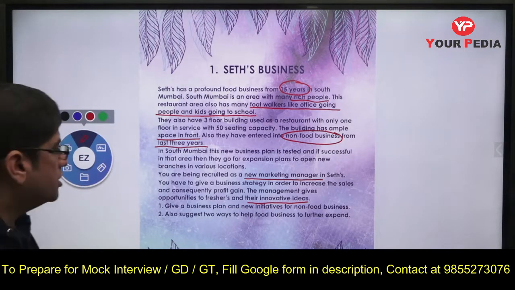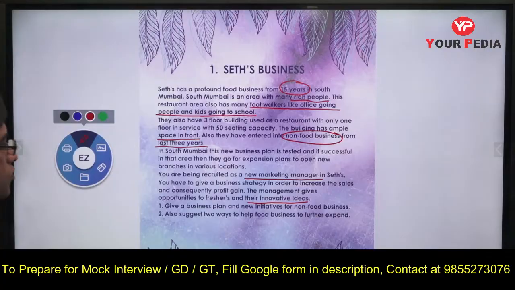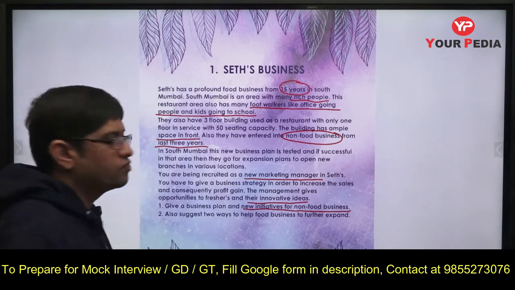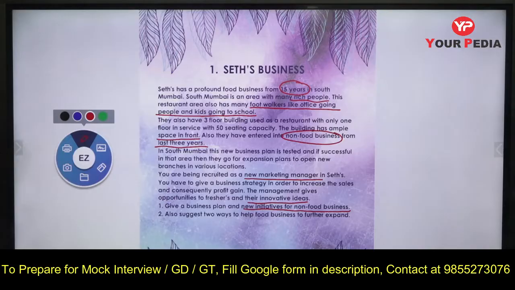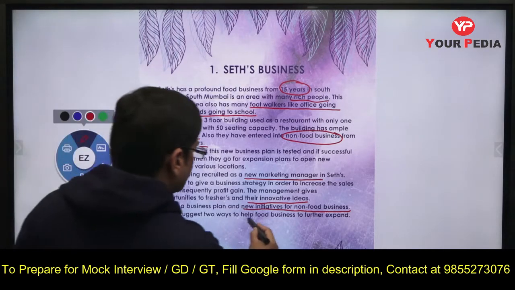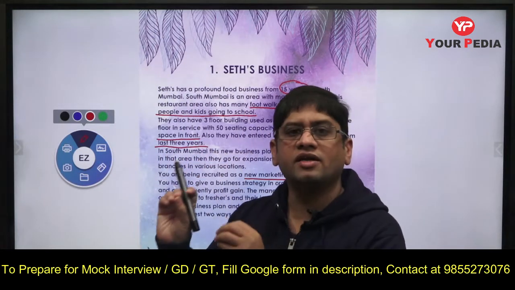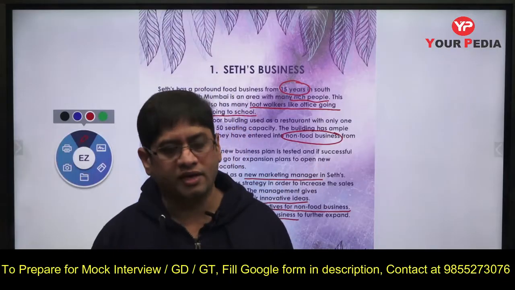What is the business plan? A new initiative for non-food business. So what is your business plan? What will the new initiative be to promote the non-food business? Also suggest 2 ways to help the food business to further expand. Yes. So how do we expand the food business that already exists? If you see this problem, already for 15 years we are in this business, and we want to expand it.